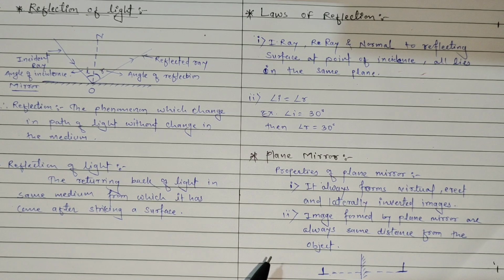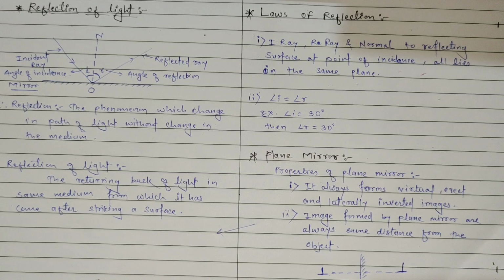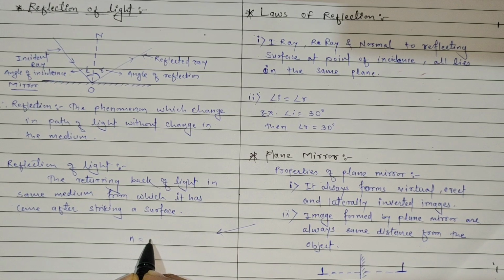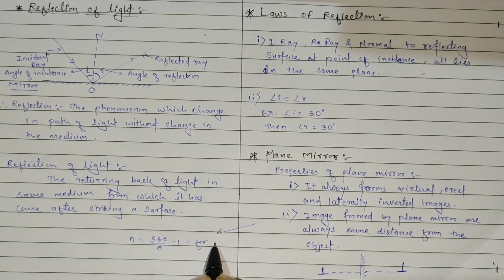Also, we can talk about the total number of images formed by plane mirrors. If we place two plane mirrors in front of you at some angle, how many images will they form? There are two formulas given to find the number of images. The number of images n equals 360 upon theta minus 1, this is for an even integer.